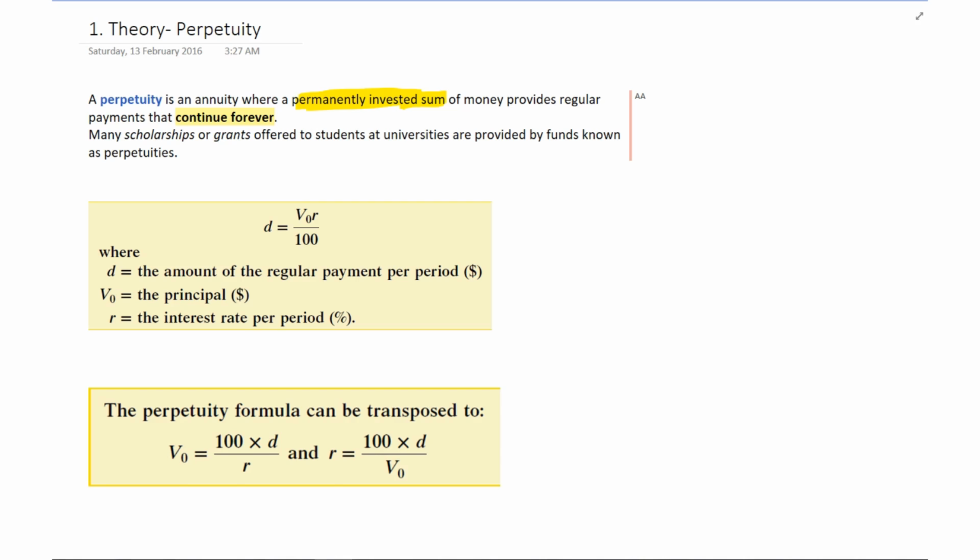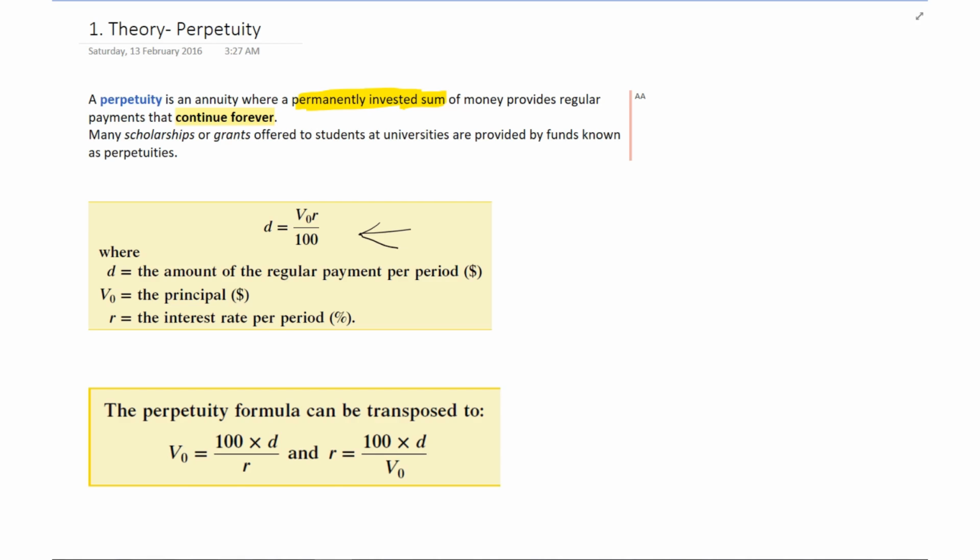Okay, and so we're going to use formulas which we've seen before. There's a slight difference where D equals V0 R divided by 100. It's a yearly thing, so we're not worrying about that N bit, and because it's only that one annual payment, it's an annual regular payment per period. Now this works most of the time, and I do have really bad arrows, as you can see, but there are some examples where we need to use Finance Solver.